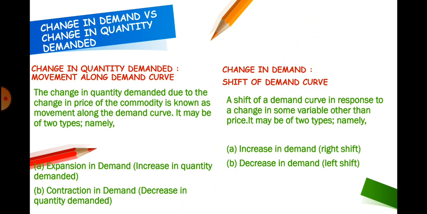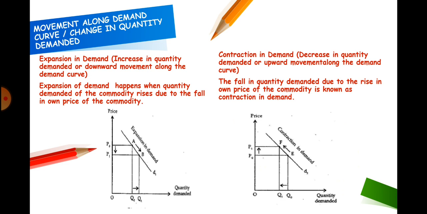Thus, the terminology plays a very important role here. When quantity demanded changes due to change in price, it is known as change in quantity demanded. But when demand changes due to change in other factors, it is known as change in demand. Change in quantity demanded is of two types: expansion or contraction, whereas change in demand is also of two types: increase in demand and decrease in demand. And this is what we are going to study in detail now. Let's start with change in quantity demanded, that is movement along the demand curve.